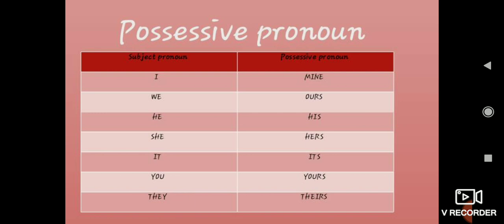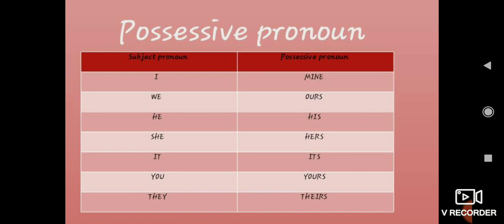At present Joel is not in the classroom, but it belongs to Joel. So how will you say it? Instead of saying it belongs to Joel, you can say this notebook is his. That is correct. If it belongs to Anushka who is not in the classroom, how will you say it? This notebook is hers. Instead of saying this is her notebook, you can say this is hers.